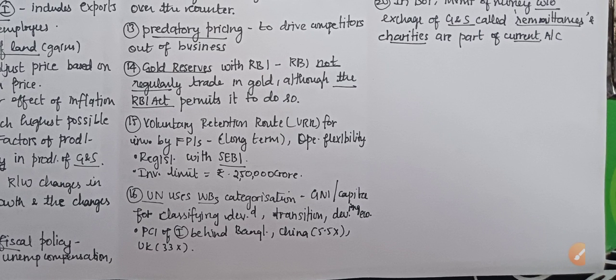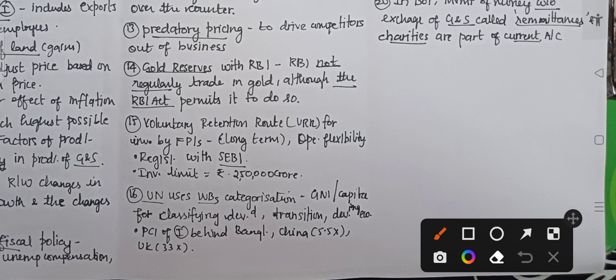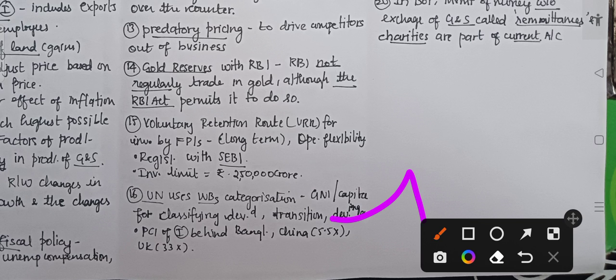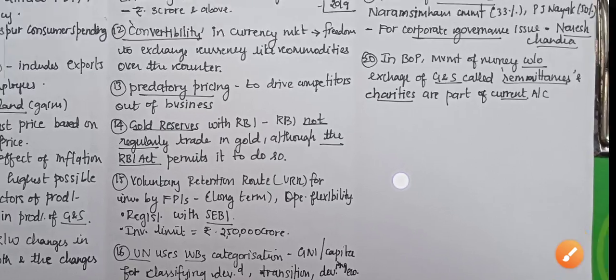And next one is that the United Nations uses the World Bank's categorization, that is gross national income per capita, for classifying the countries as developed, developing or transition economy. And the per capita income of India is very low. It is far behind countries like Bangladesh, China and UK. China is 5.5 times greater than us. UK is 33 times greater than India.